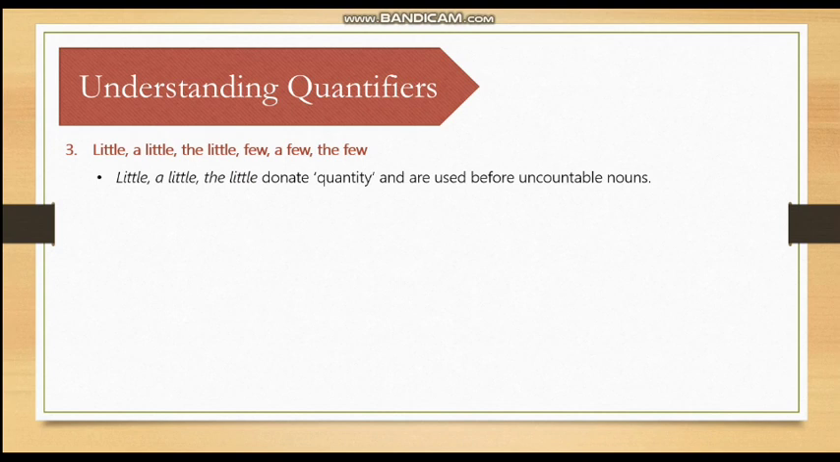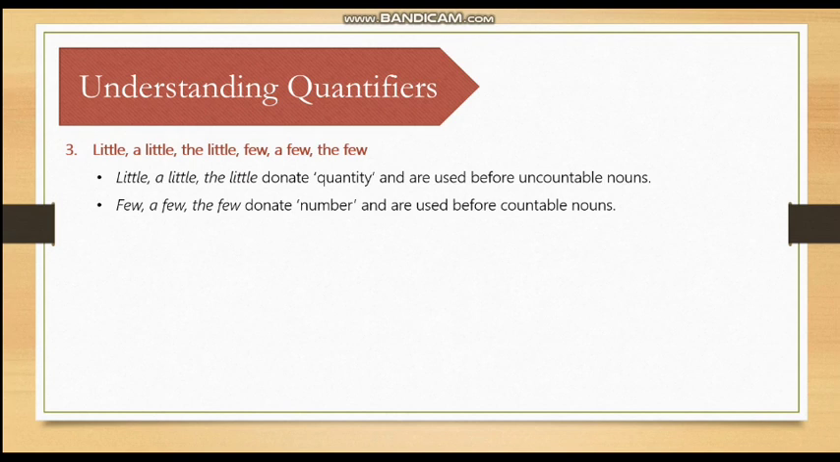See, little, तीनों little वाले हैं ना? So little is with uncountables. Next, few, a few, the few denote number and are used before countable nouns. So whenever we have little, it is related to uncountables, and few is always related to countables. I hope this much is clear. Now we'll see them in detail.